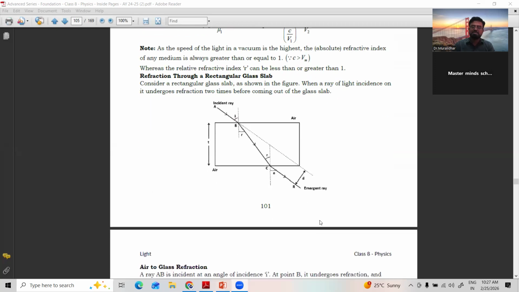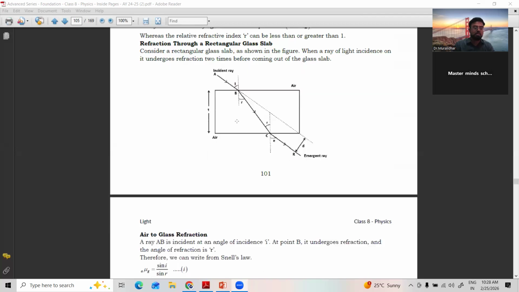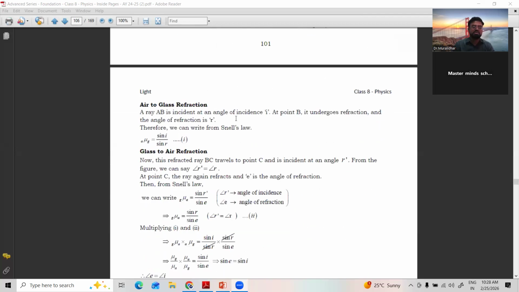Whenever light passes through a slab, multiple refractions take place. If you observe here, light is incident here and bends, because it is going from air to glass. Then it is a straight line because it is the same glass. But when it enters from glass again to air, it bends away. That is multiple refraction.